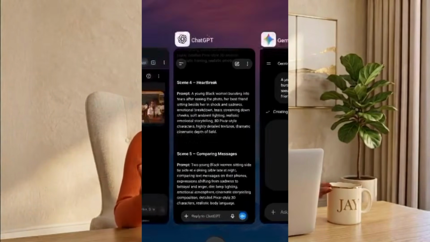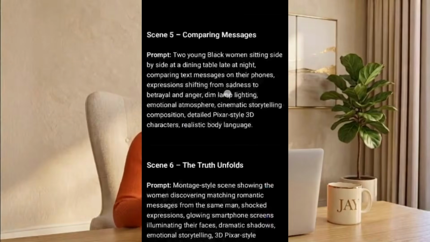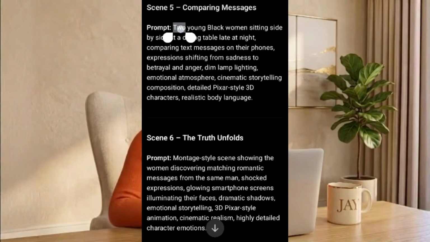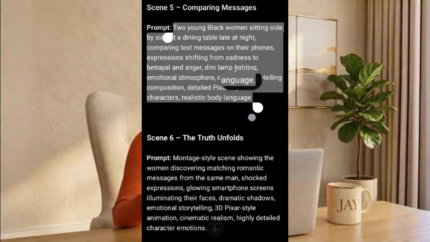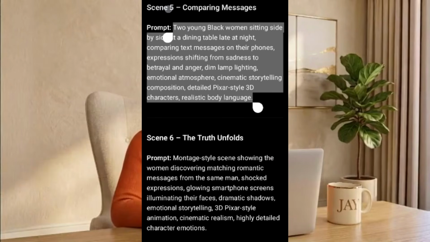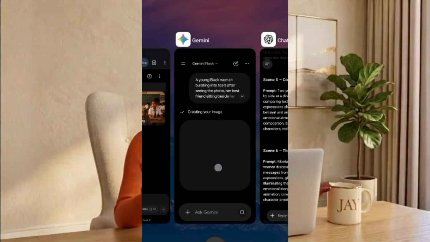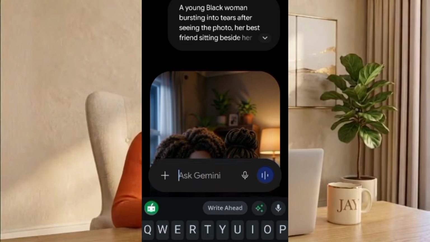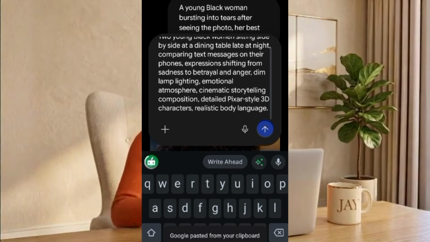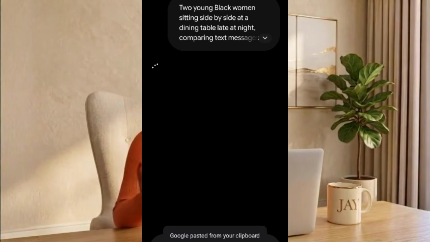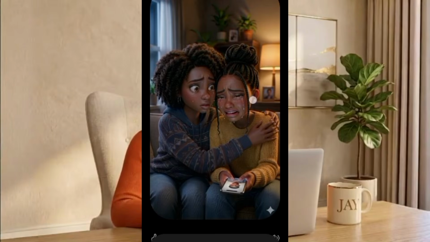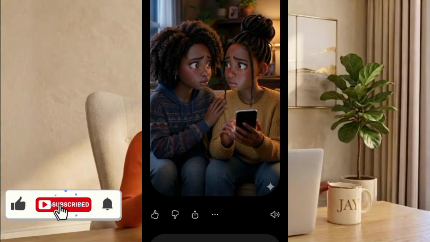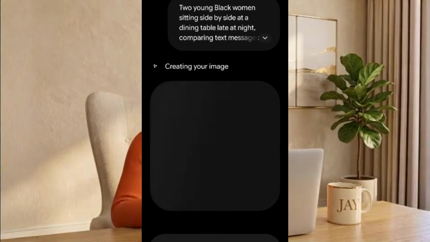Wait, stop for a second. Most beginners make a huge mistake here. They create random images for every scene. Then suddenly, their characters have different faces, different hairstyles, different skin tones. Viewers notice this immediately, and it makes the video feel strange. Always keep your characters consistent. It takes a little extra effort, but it can dramatically improve the quality of your final video.